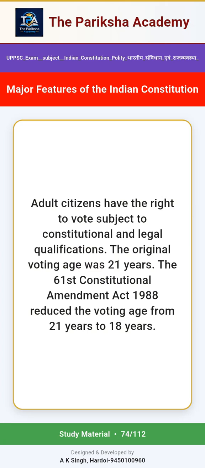Universal adult suffrage. Adult citizens have the right to vote subject to constitutional and legal qualifications. The original voting age was 21 years. The 61st Constitutional Amendment Act 1988 reduced the voting age from 21 years to 18 years.